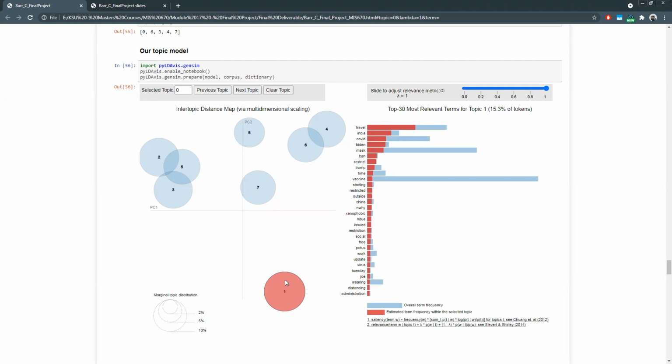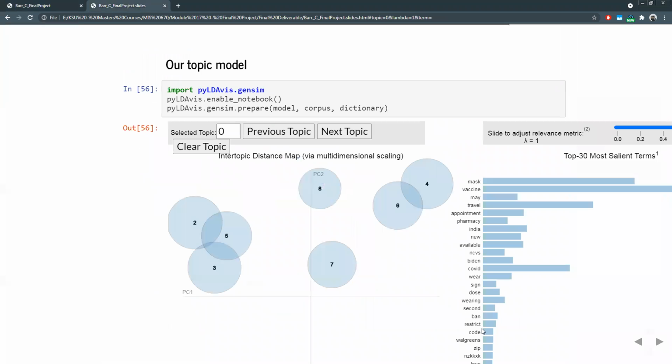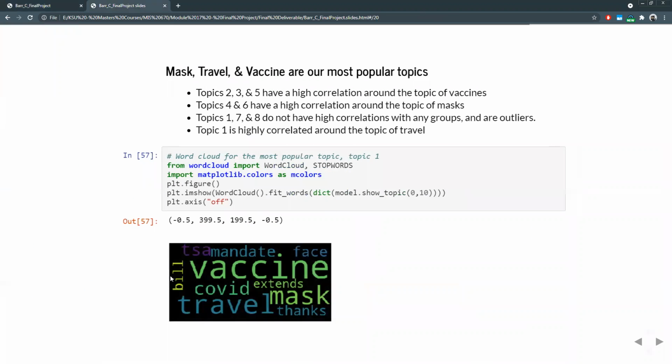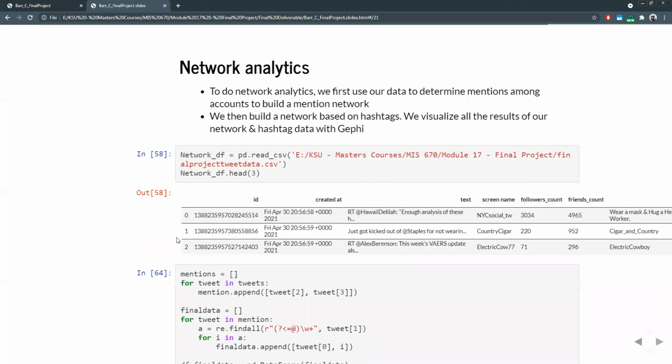1 was the most popular topic in our model, and so I wanted to visualize that as well. When I wanted to see the most popular words in a cloud for our most popular topic, which was topic 1, we see travel, we see vaccine, COVID, mask, that sort of thing. So, network analytics.